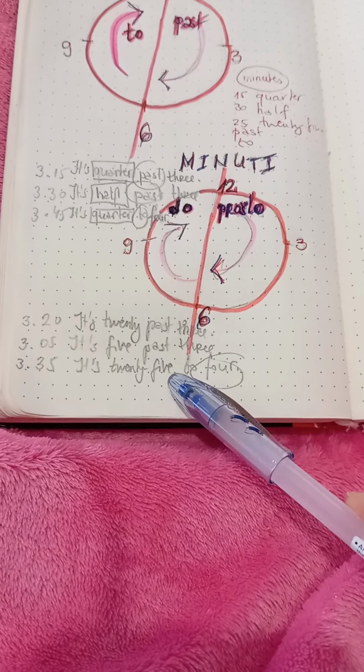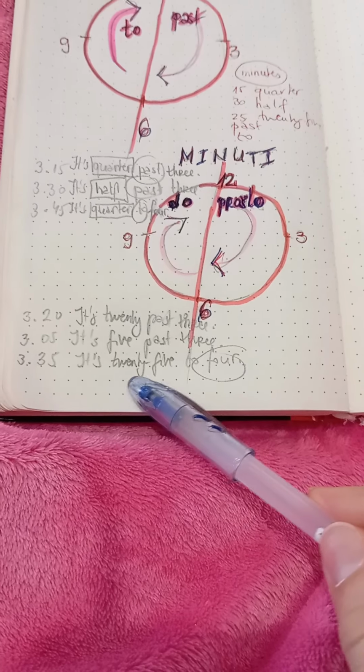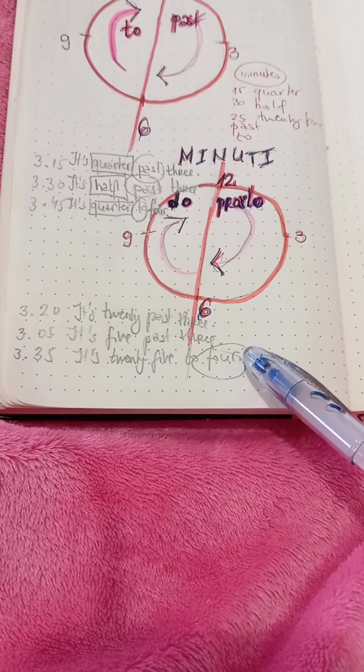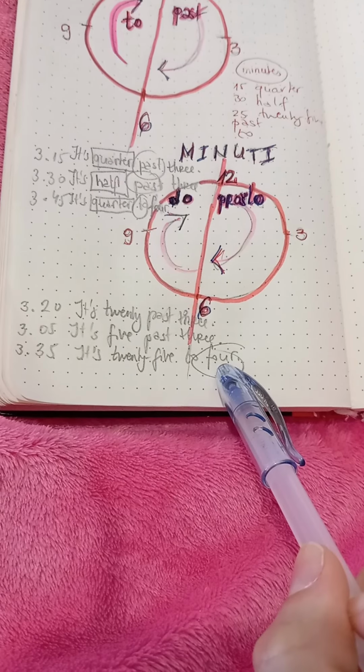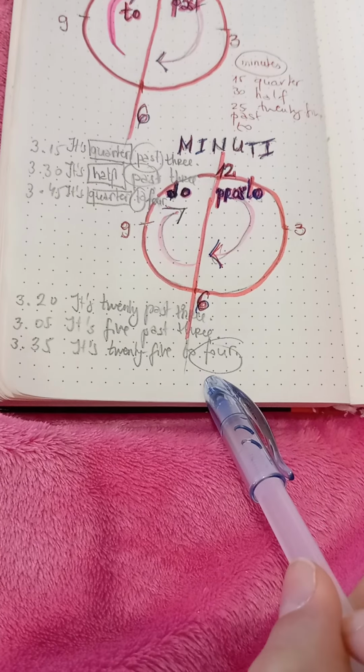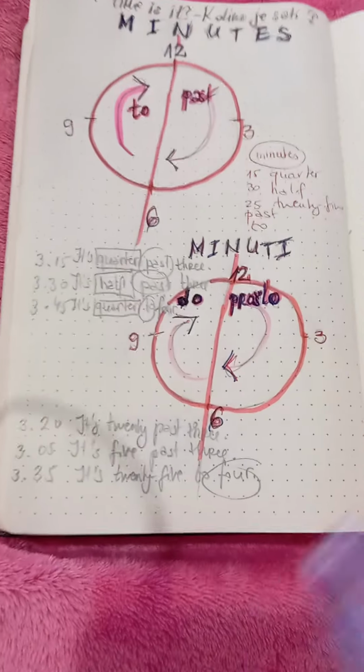It's 25 to 4. 25 minutes to 4. So 3:35 je 25 minuta do 4 sata.